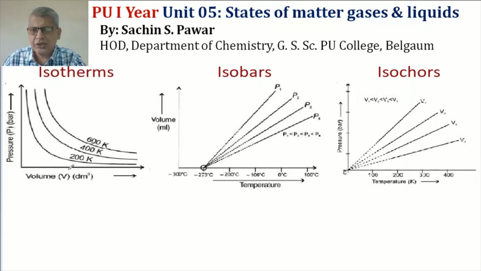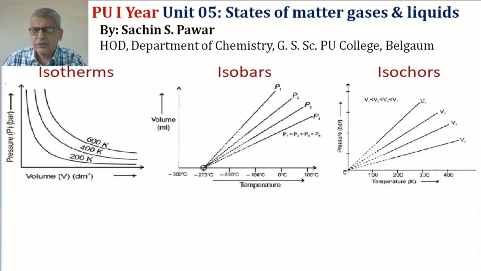Isotherms are the pressure versus volume curve at constant temperature. See, this is at 200 Kelvin, 400 Kelvin, 600 Kelvin. Isobars are the curves of volume versus temperature at constant pressure. And isochores are the pressure versus temperature curve at constant volumes, respective volumes.